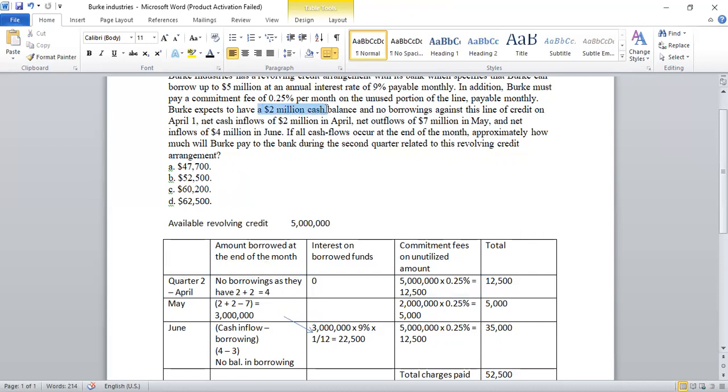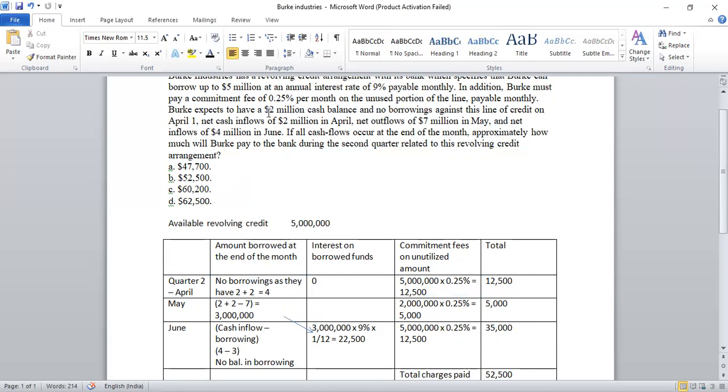So this was at the beginning of the period. They didn't have any borrowings at the beginning of the month. And also there were no borrowings during the month, because there was no cash outflow during the month. That's another point. So, but we see that